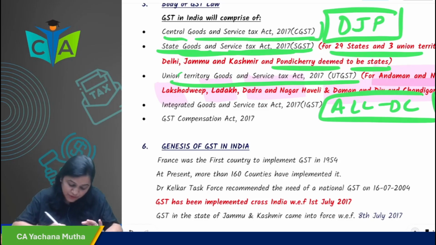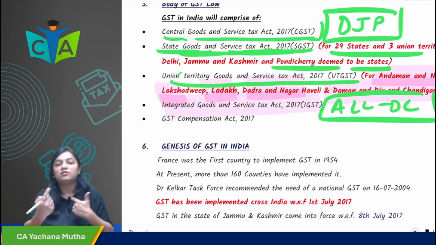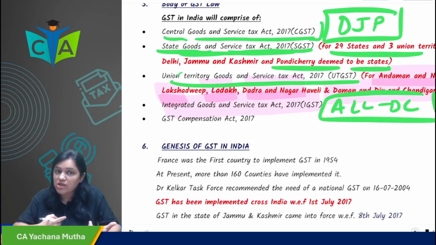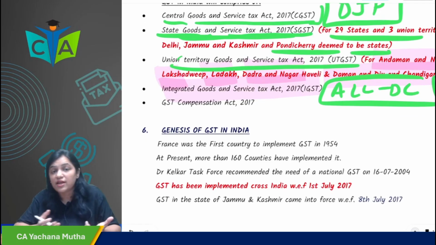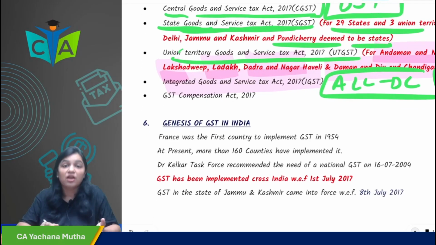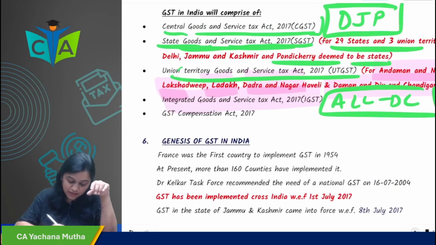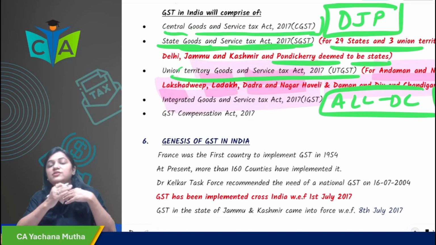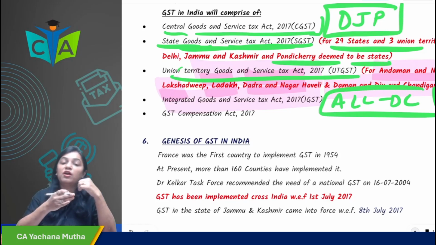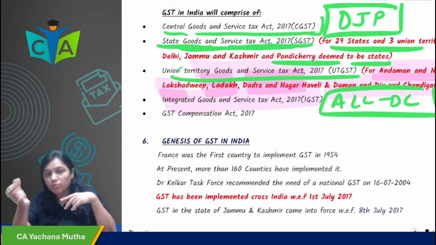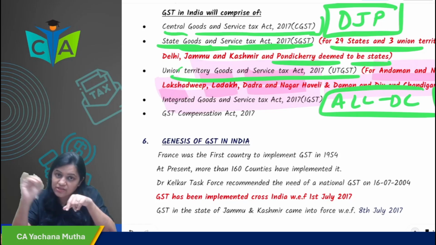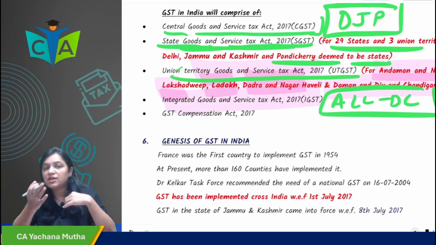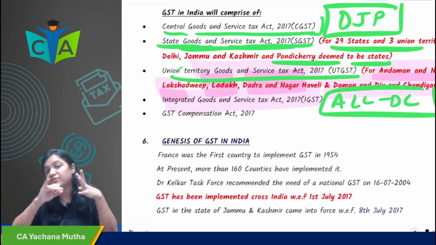UTGST Act 2017. And then for interstate transactions, which act has come? IGST Act 2017. In case of interstate, which tax is levied? IGST. Okay. Where the UTGST Act has been passed, you remember, in case of Andaman to Andaman Nicobar, if you are supplying, which tax is levied? CGST plus UTGST. But if you are supplying from Andaman Nicobar to Mumbai, the tax that would be levied would be IGST.